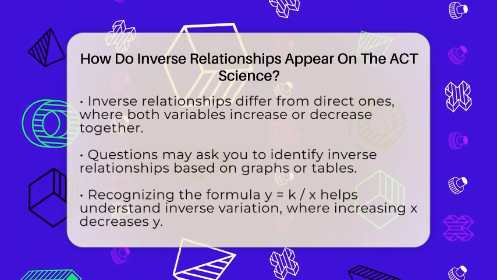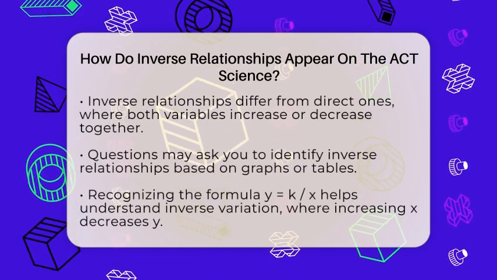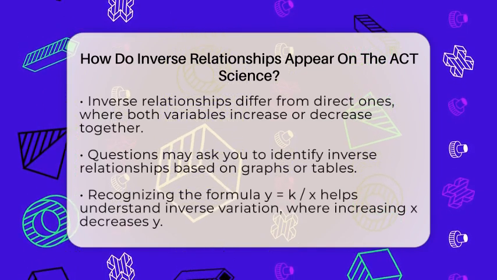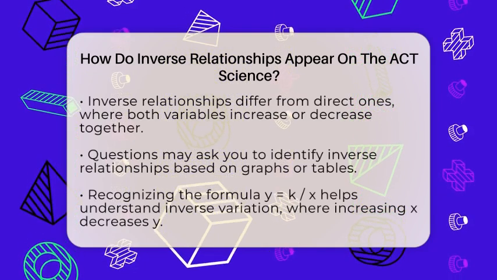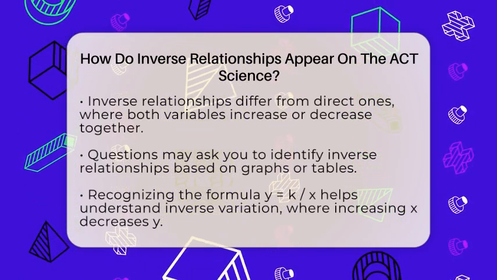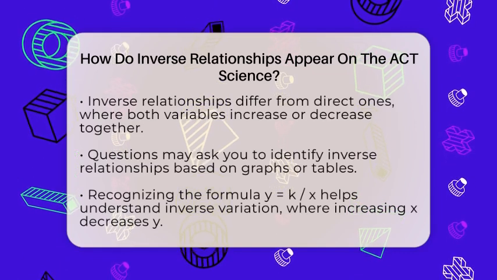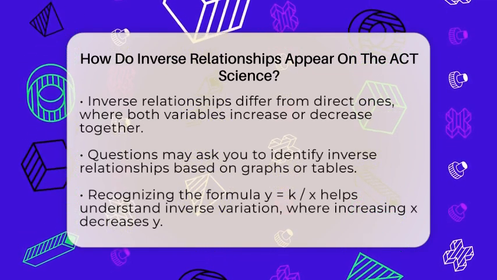Remember, inverse relationships are different from direct relationships, where both things go up or down together. Here, one goes up while the other goes down. On the ACT science test, you might get questions asking you to identify if two variables are inversely related based on a graph or table. You could also be asked to pick the right type of graph that shows an inverse relationship. Knowing the concept of inverse variation helps here.